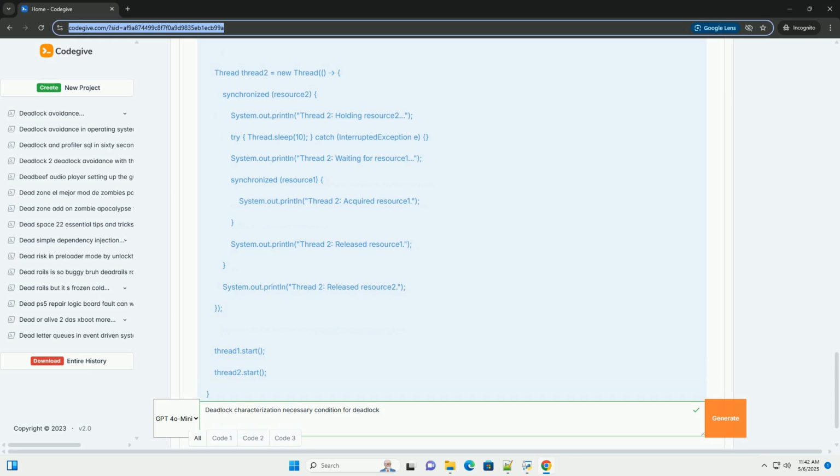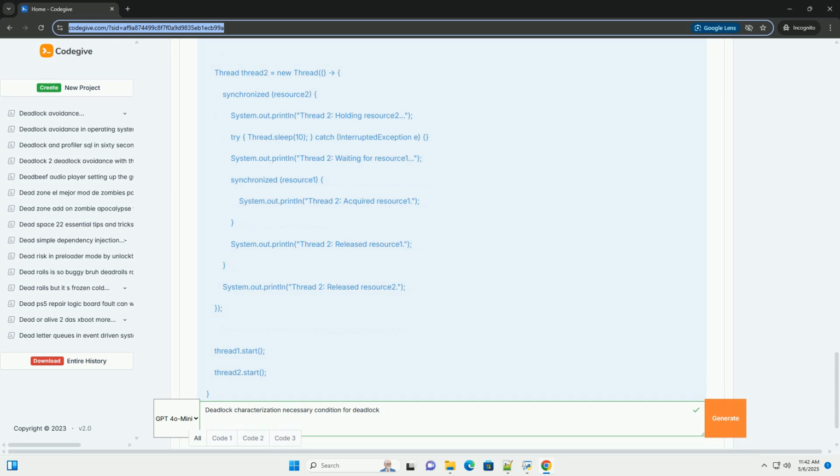2. Java, using threads and synchronized. Explanation. resource1 and resource2 are object instances used as locks. Thread 1 acquires resource1 first and then tries to acquire resource2. Thread 2 acquires resource2 first and then tries to acquire resource1. Potential deadlock: if thread 1 acquires resource1 and thread 2 acquires resource2 at the same time, they will both block indefinitely, waiting for the other to release its lock.